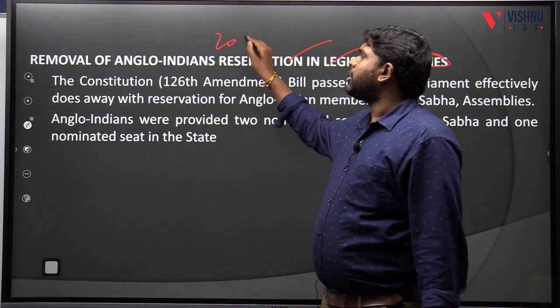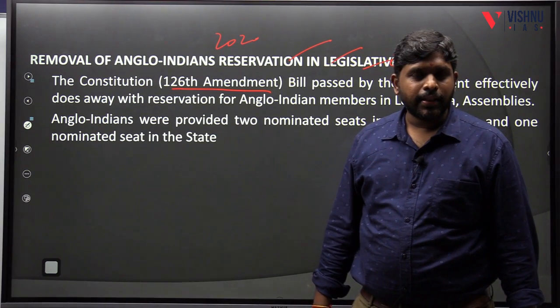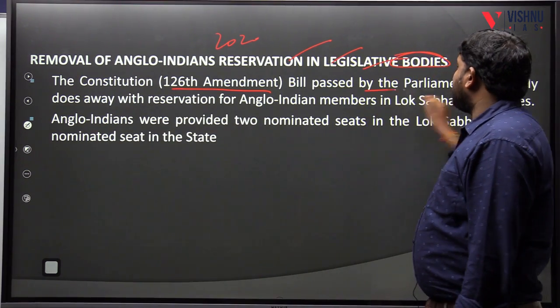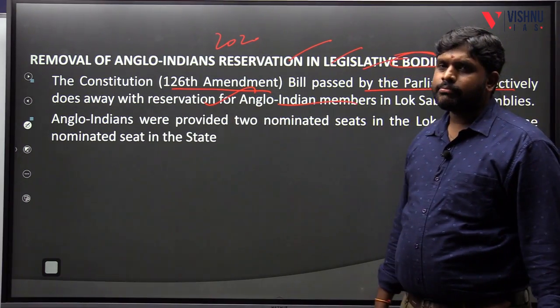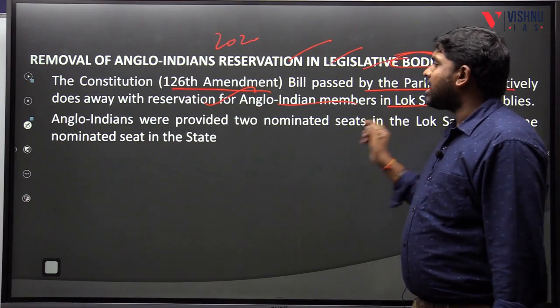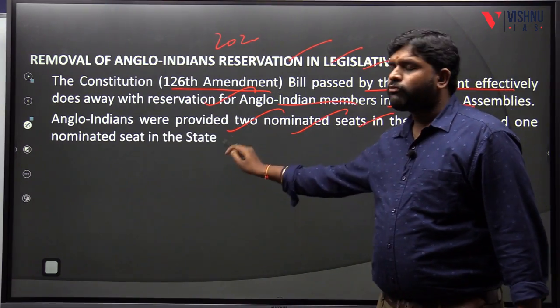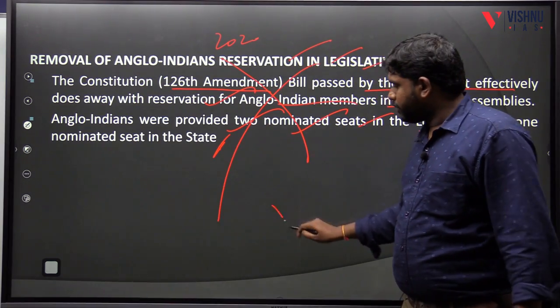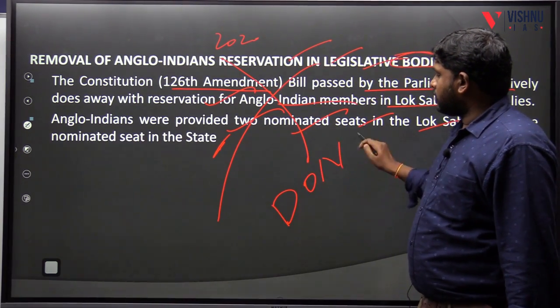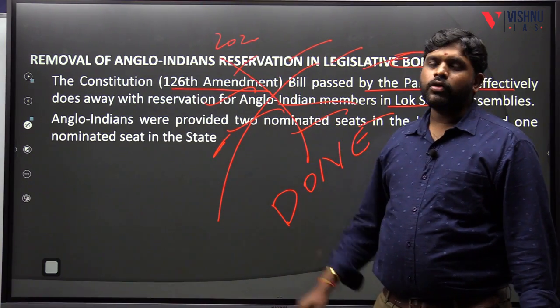From 2020 onwards, by the 126th Constitutional Amendment, the bill passed by the Parliament effectively does away with the reservation for Anglo-Indians in Lok Sabha and assemblies. Anglo-Indians were provided 2 nominated seats in the Lok Sabha and 1 nominated in the State Assembly. Now it is done. End to Anglo-Indians.